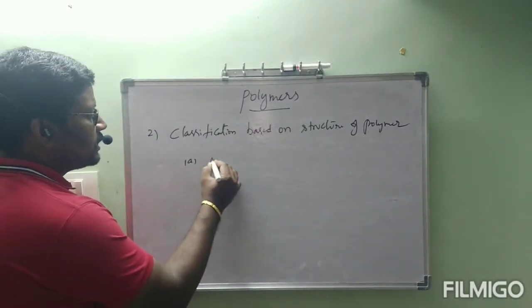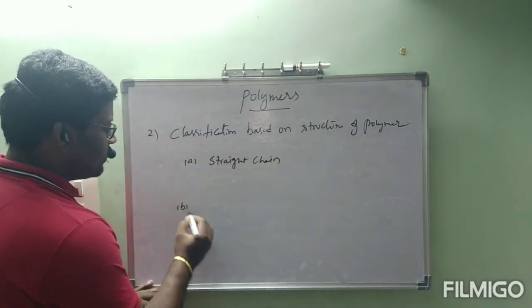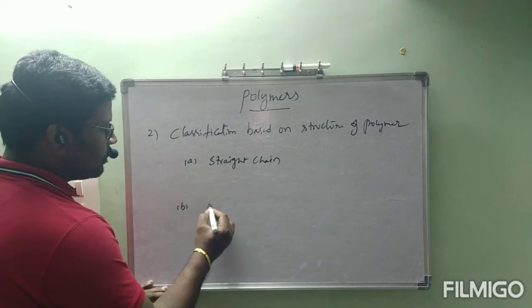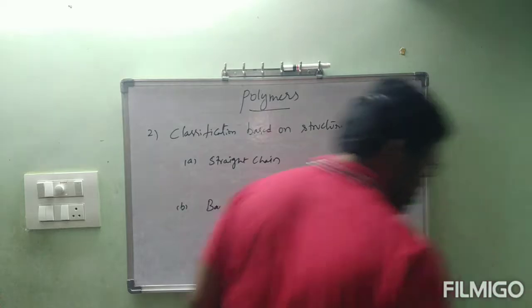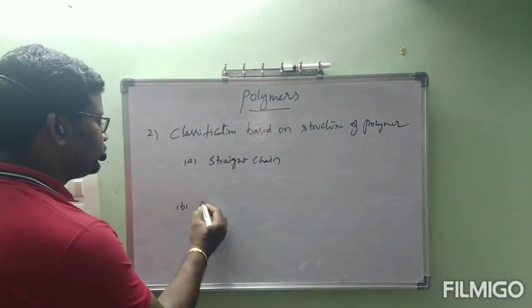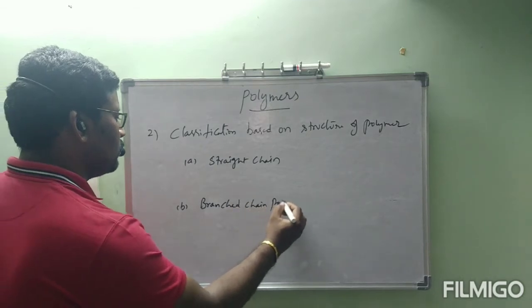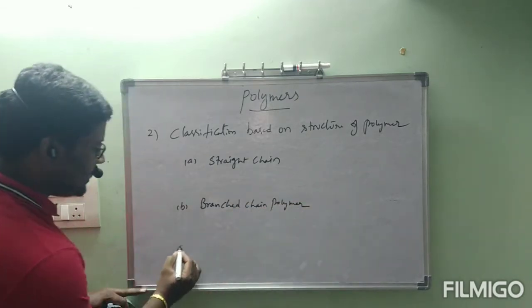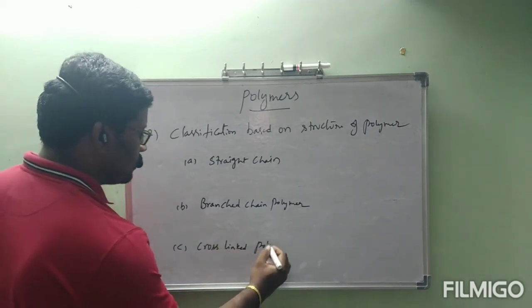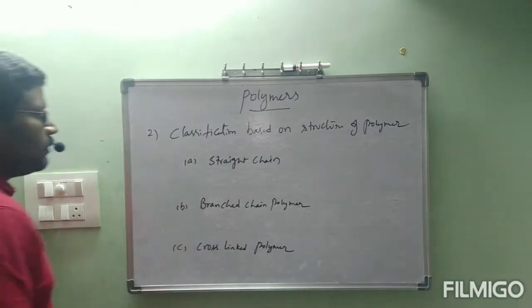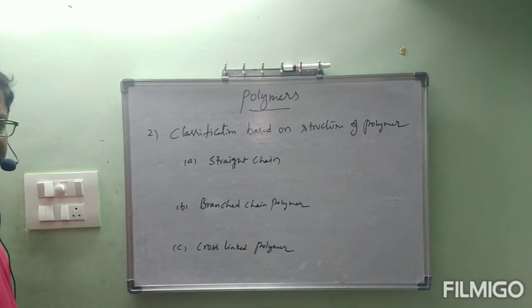A, straight chain polymer. B, branched chain polymer. C, cross-linked polymer. Okay, this is also a simple one only.